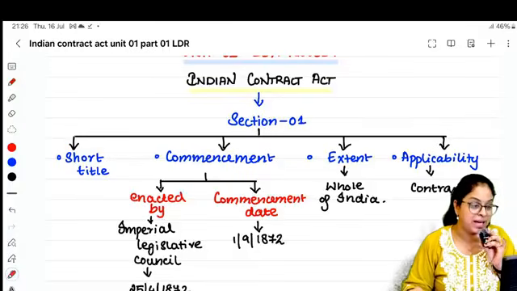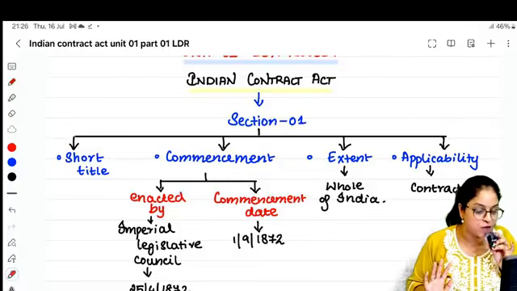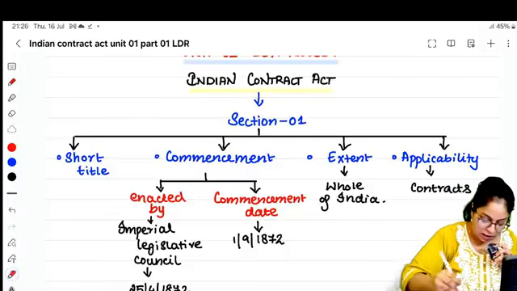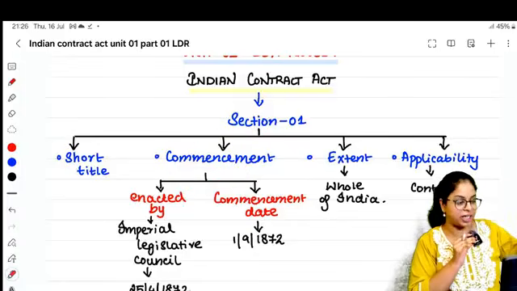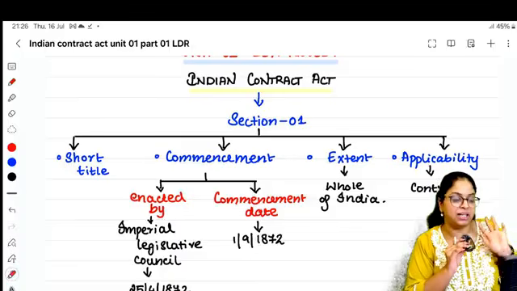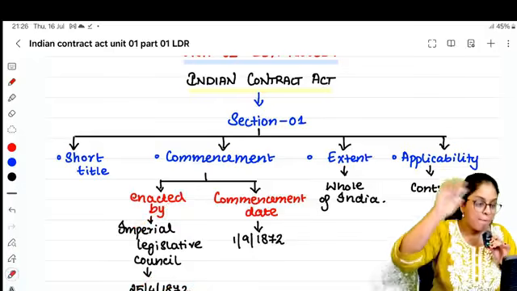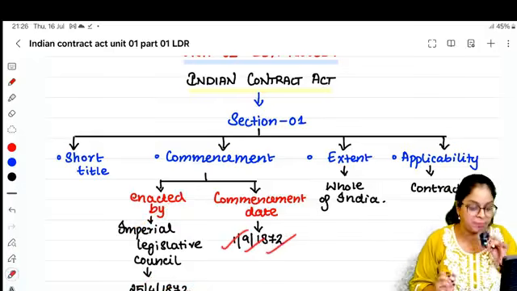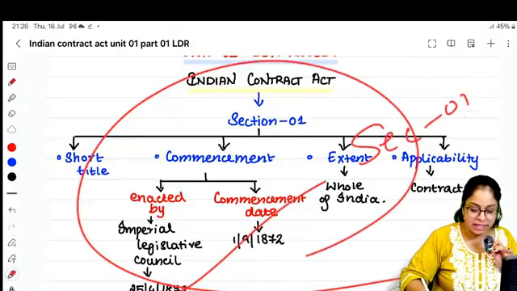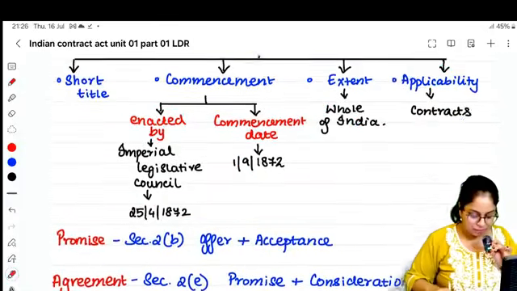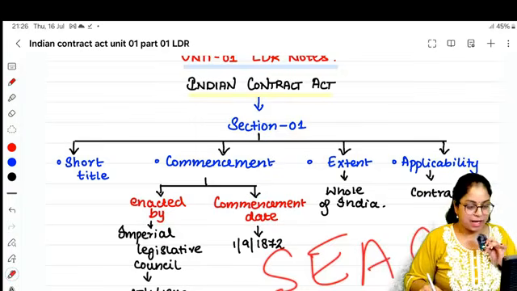Third, it talks about applicability. What does this Indian Contract Act apply to? It applies to all types of contract. And then it talks about commencement. In commencement there are two dates. Enactment date, when it became ready, and commencement date, from when it will be applicable to the people. It was ready on 25th April 1872. It became applicable to the people on 1st September 1872. Did you understand this part? Section 1 done and dusted. It talks about short title, extent, applicability, commencement.